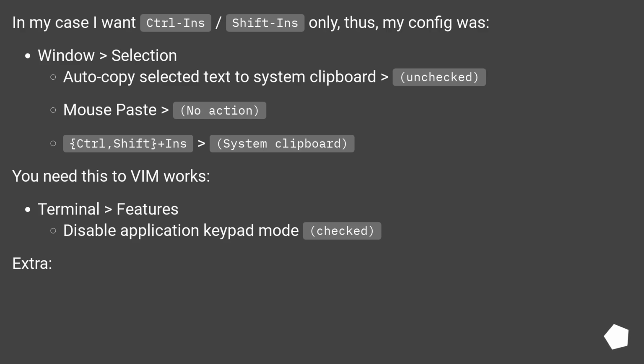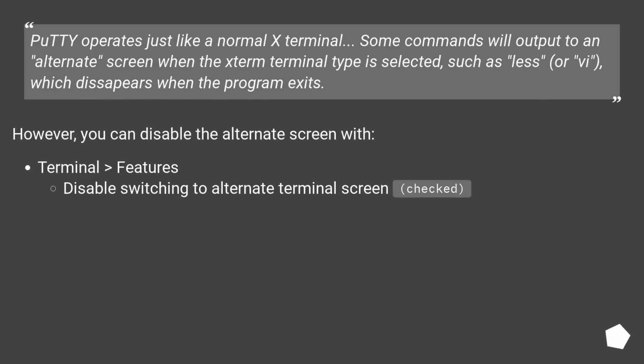Extra. PuTTY operates just like a normal X terminal. Some commands will output to an alternate screen when this terminal type is selected, such as less or vi, which disappears when the program exits. However, you can disable the alternate screen with Terminal > Features, Disable switching to alternate terminal screen, checked.